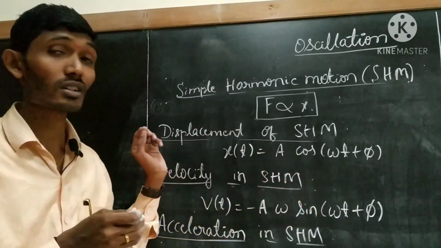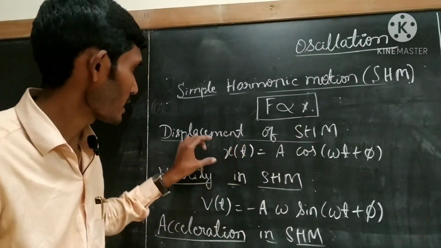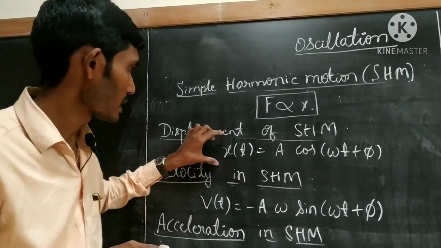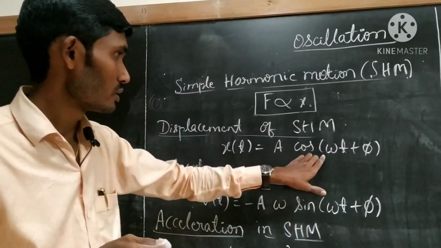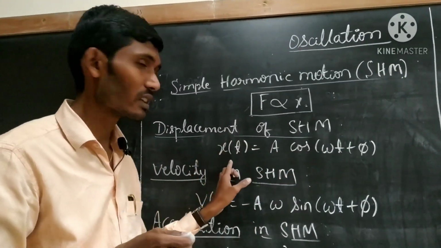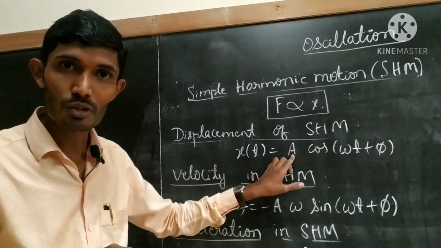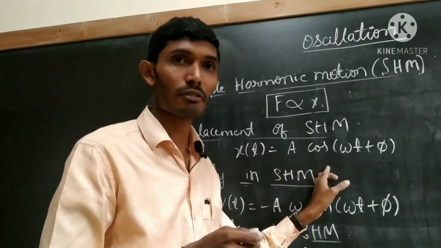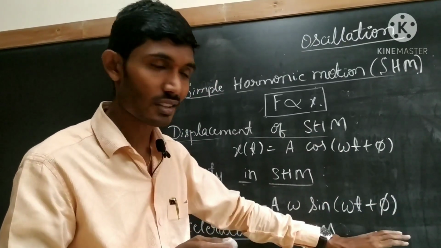Okay, that is what displacement we call. So displacement of SHM can be given by the mathematical expression x of t equals a cos omega t plus phi. Here x of t is the displacement with respect to time. A means amplitude. Okay, cos is a trigonometric function. Okay, so I will talk about this in detail in future classes.